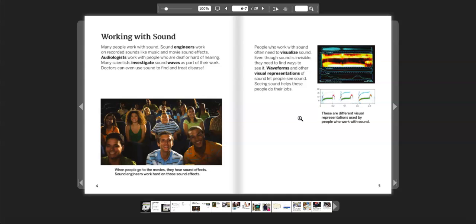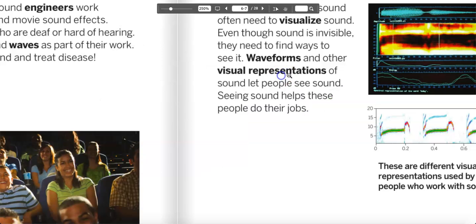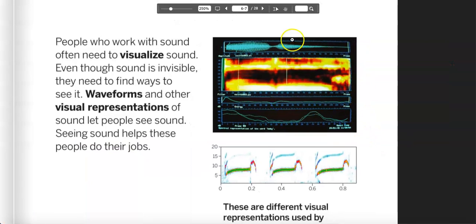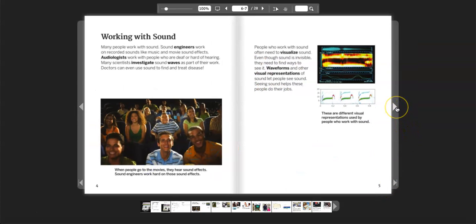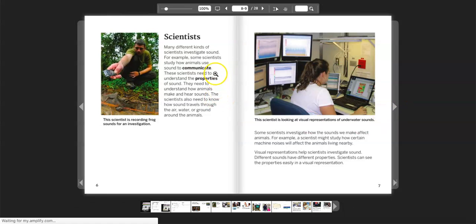When we saw the dots moving around, whether they were yellow or orange, we know that those dots represent particles. We know that the particles represented the sound waves and the sound energy that was shifting from mother dolphin to her calf. So these are the same representations that we saw. Today, in this text, you are going to see some different visual representations that doctors use, that scientists use, etc., to see how sound works. So make sure you're looking at the diagrams and illustrations and images as you go through the text. Turning the page so we can learn a little more about sciences. We're going to do this one together.